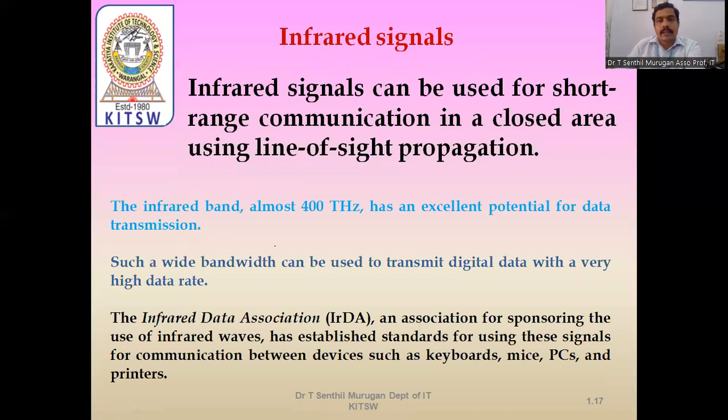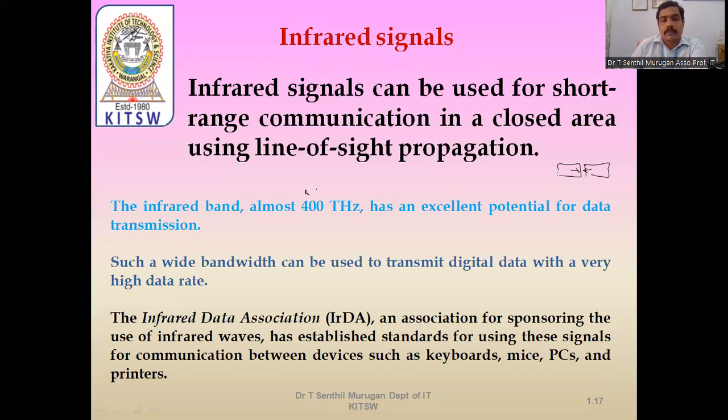Finally, the infrared signal. Infrared signals can be used for short range communication in a closed area using line of sight propagation. Nowadays mobile phones have no infrared, but previously when mobile phones first came, there were infrared waves. You keep the phones like this so a line of sight is created, then we can transmit data using infrared signals.